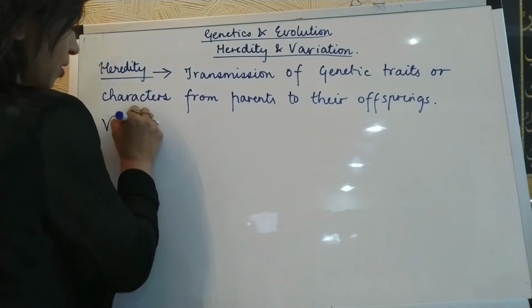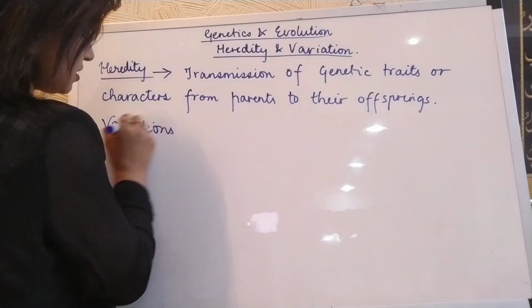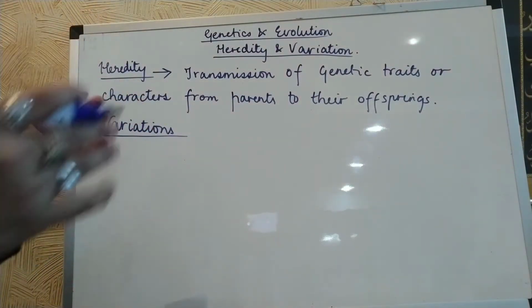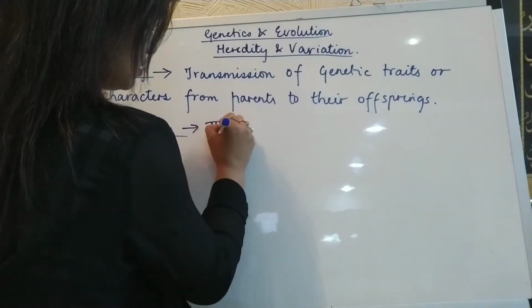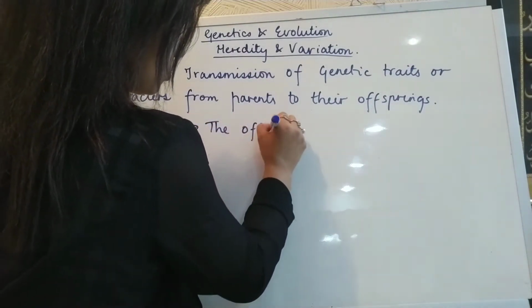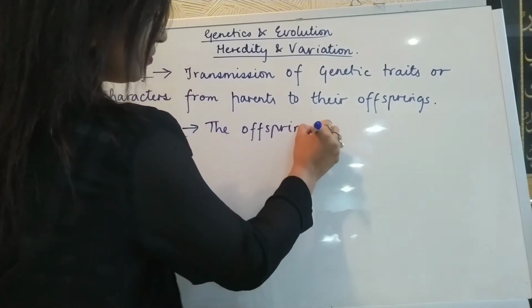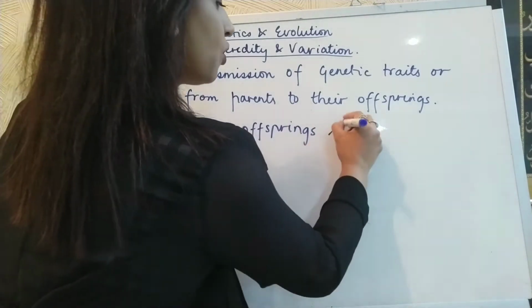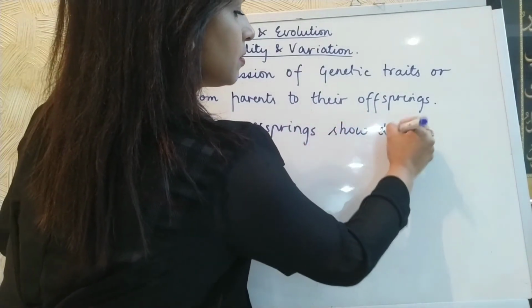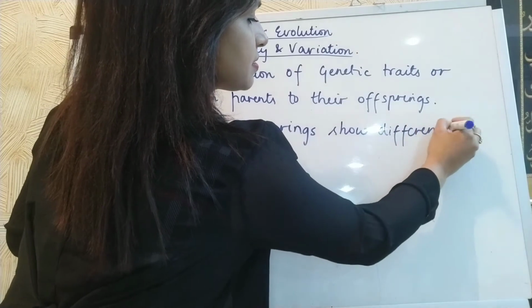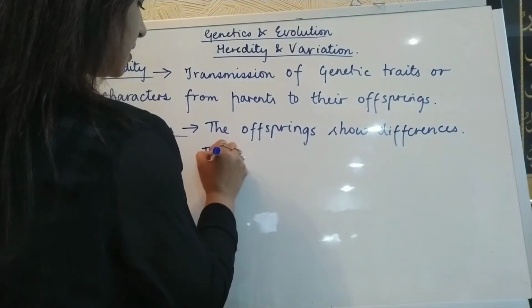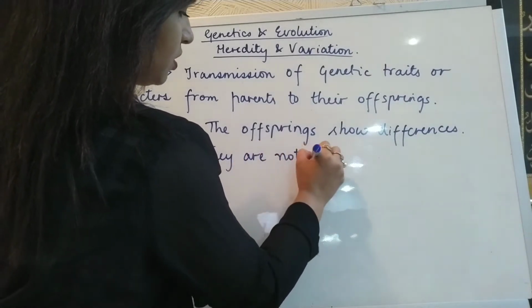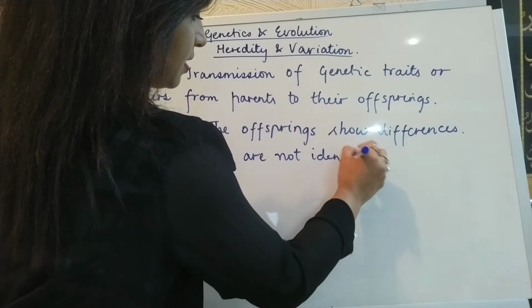Then we can ask you about variation. What do you understand by variations? Variation means differences. The offspring which are produced are not the same. They show differences. That means they are not identical, they are not exactly the same.